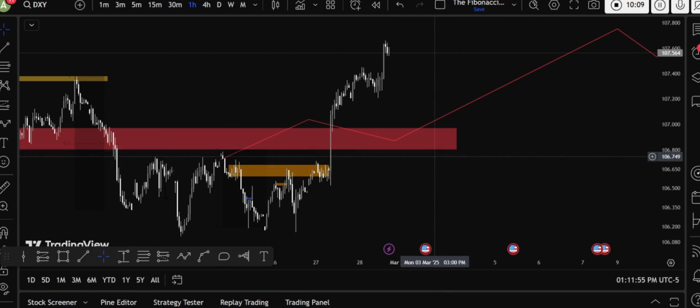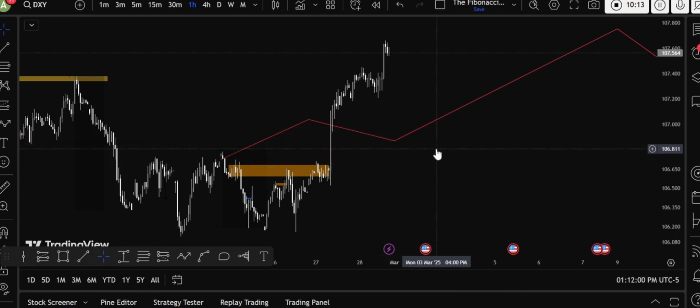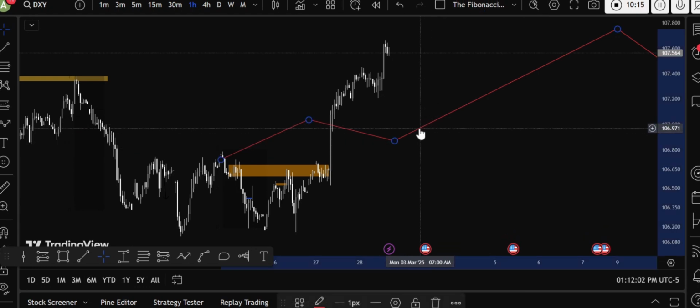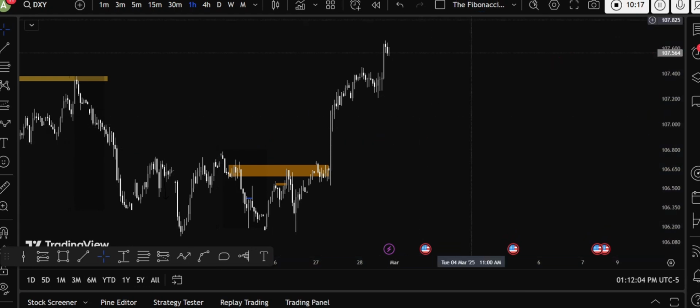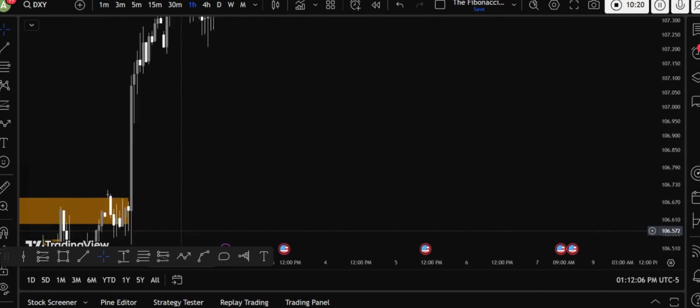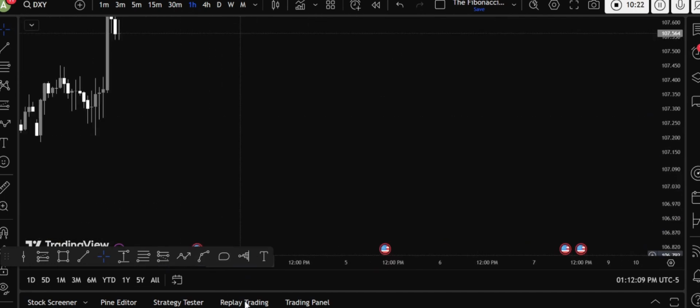So now we are on the DXY. It has actually had an impulsive shift towards the area. That is why last week I was bearish on this, but I didn't upload the video. I was sort of busy with my exams too.